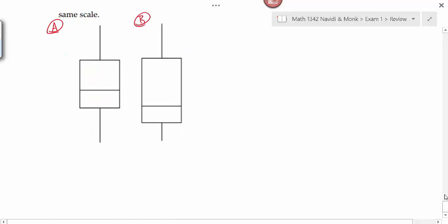So before I start talking about similarities and differences, I want to talk about how to read the box plot when it's got a vertical alignment as opposed to a horizontal alignment. Think about the x and y axis. Normally, your box plot is laying horizontally along the x-axis, and we have small numbers to the left and large numbers to the right. Well, when it's got a vertical alignment, our small numbers are going to be at the bottom and our large numbers are going to be going up.